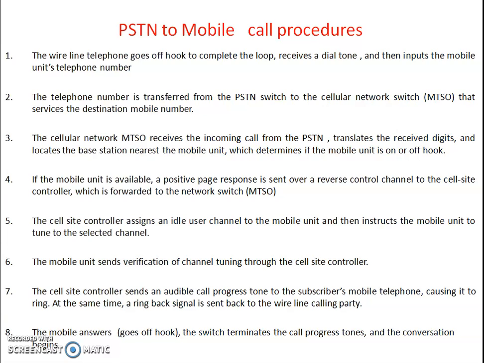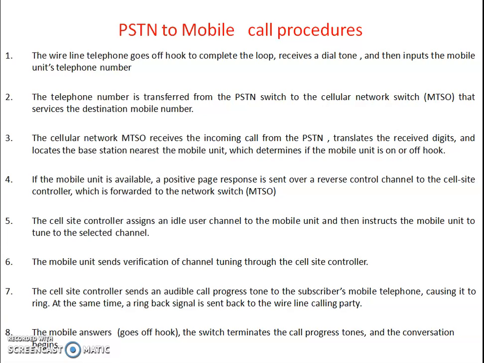The cellular network MTSO receives the incoming call from the public switched telephone network. It translates the received digits and locates the base station nearest the mobile unit, which determines if the mobile unit is on or off hook.